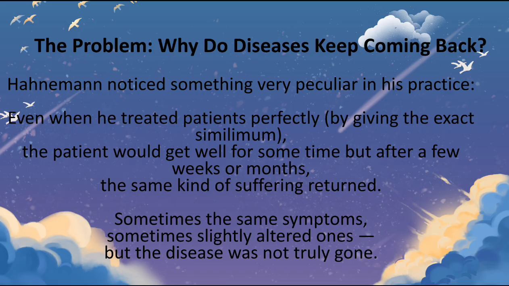So Hahnemann noticed something very peculiar in his practice. Even when he treated patients perfectly by giving the exact simillimum, the patient would get well for some time, but after a few weeks or months, the same kind of suffering returned. That's why when you give medicine, the next week the patient will come. So we cannot cure them completely. That's what struck Hahnemann. Why does it happen like that? Why can't I cure them completely? Sometimes the same symptoms and sometimes slightly altered ones, but the disease was not truly gone. However, whenever he tried, the disease came back again and again, and this made him think.